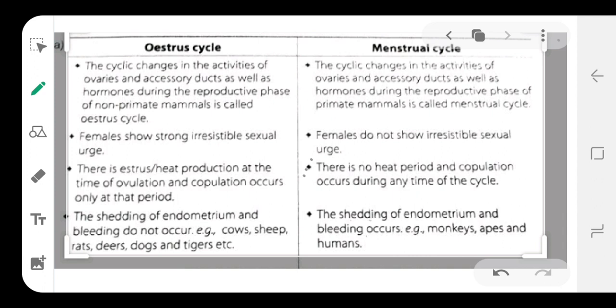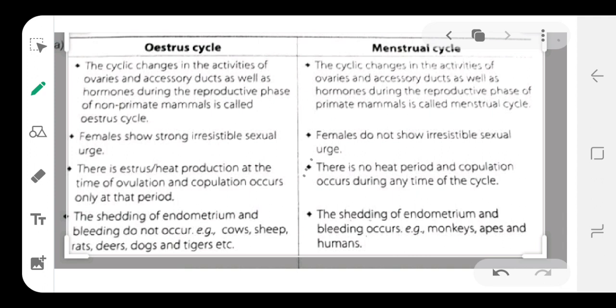And in the menstrual cycle, there are cyclical changes in the activities of the ovaries and accessory ducts as well as the hormones during the reproductive phase of the primate mammals. It is known as the menstrual cycle.